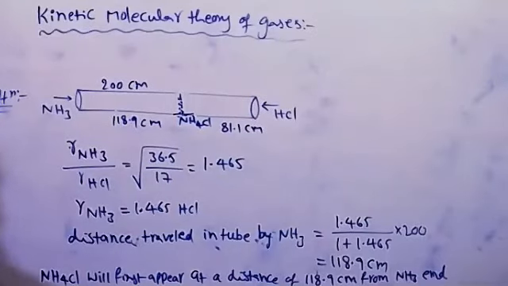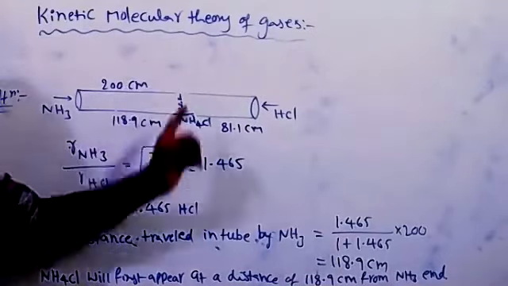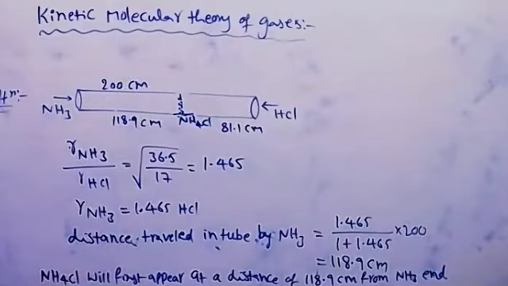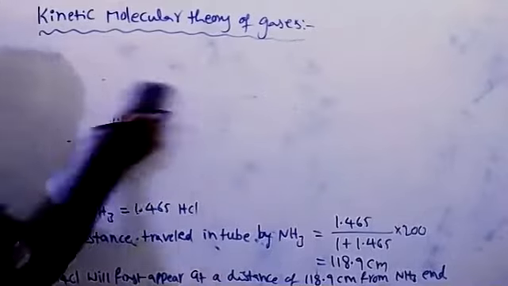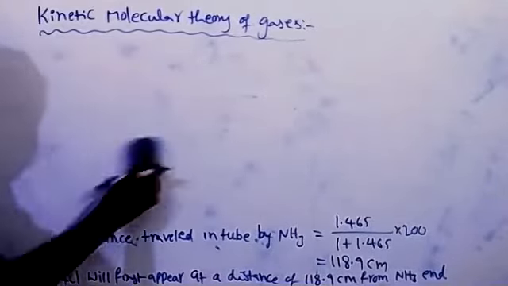These are all derived based on the assumptions in the kinetic molecular theory of gases. Carefully listen to these points.